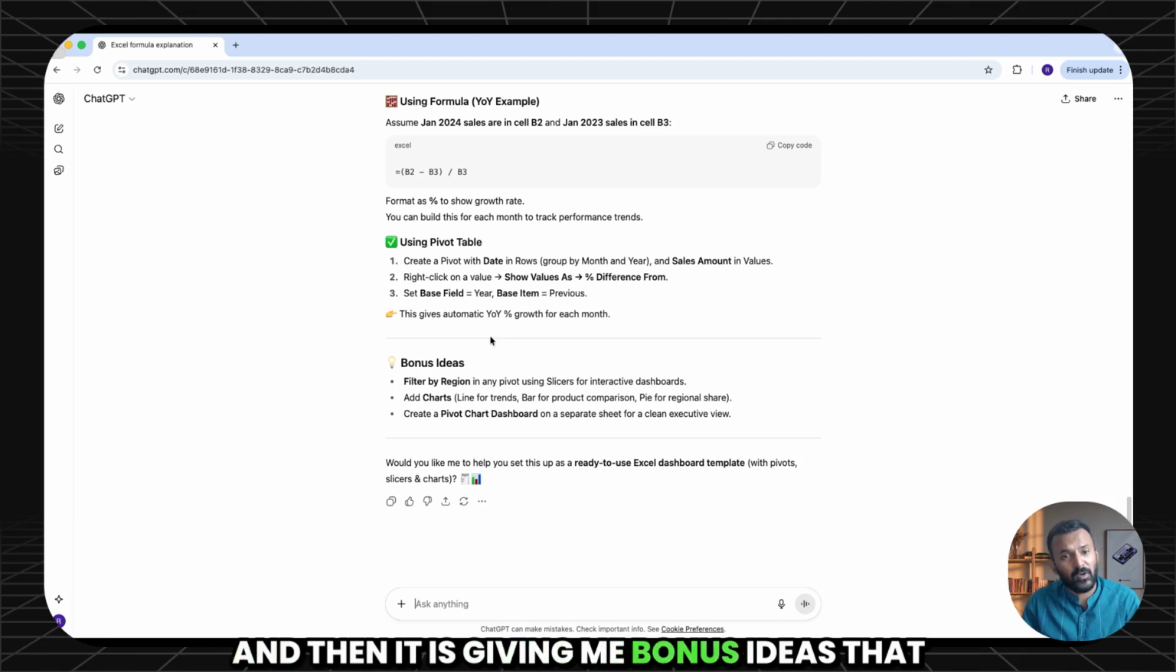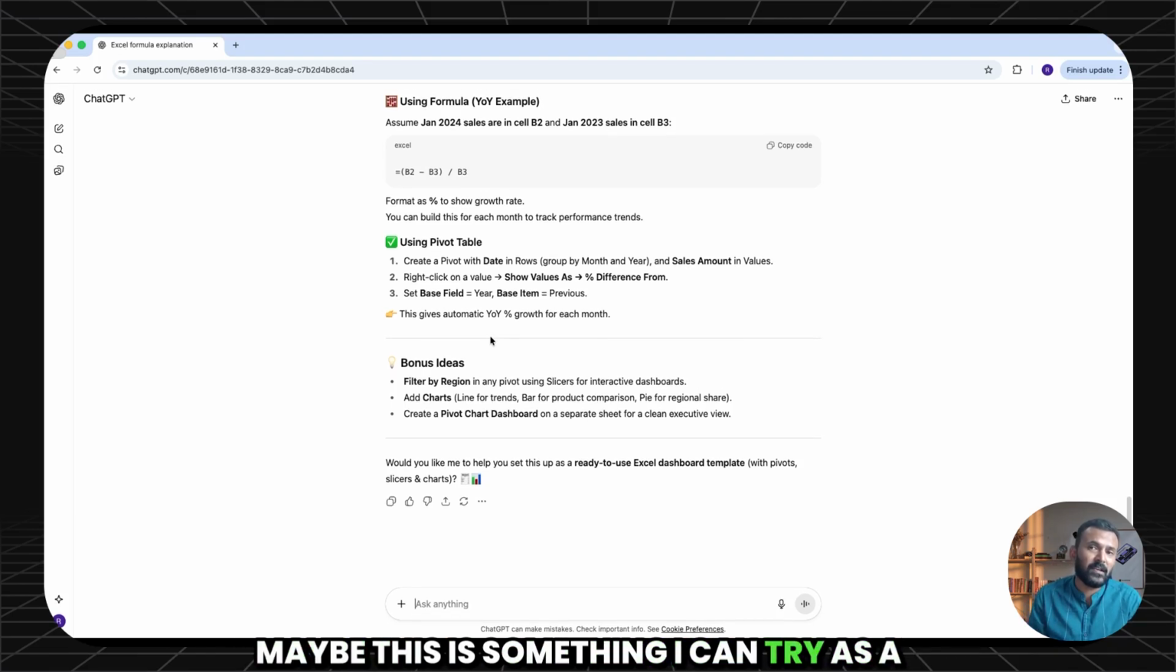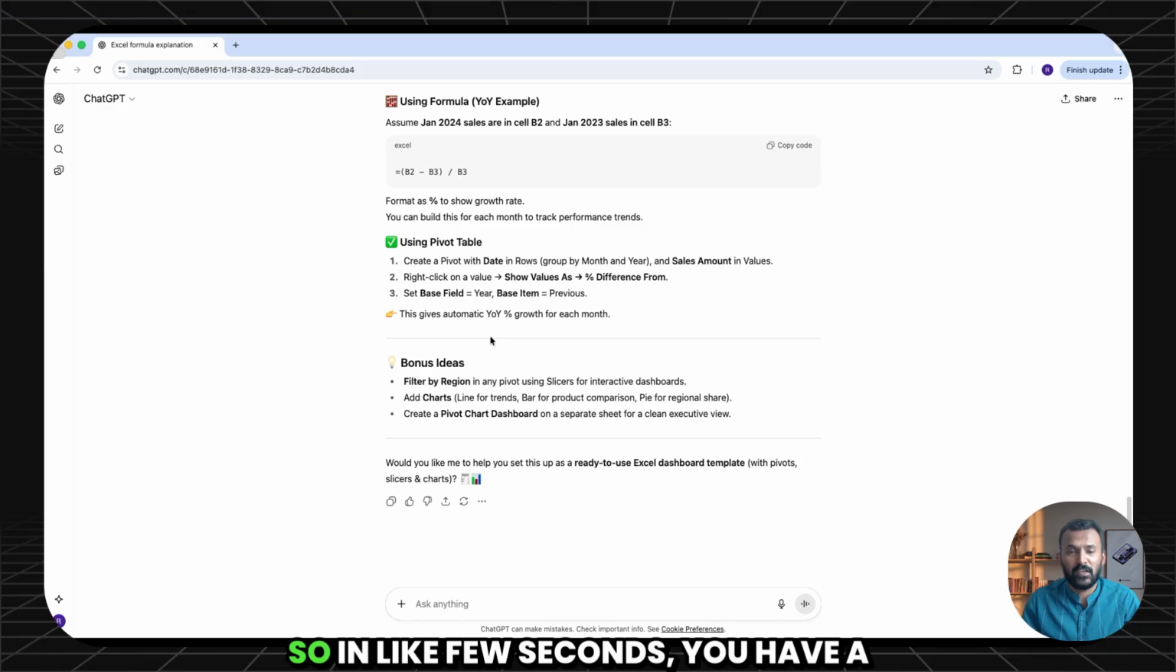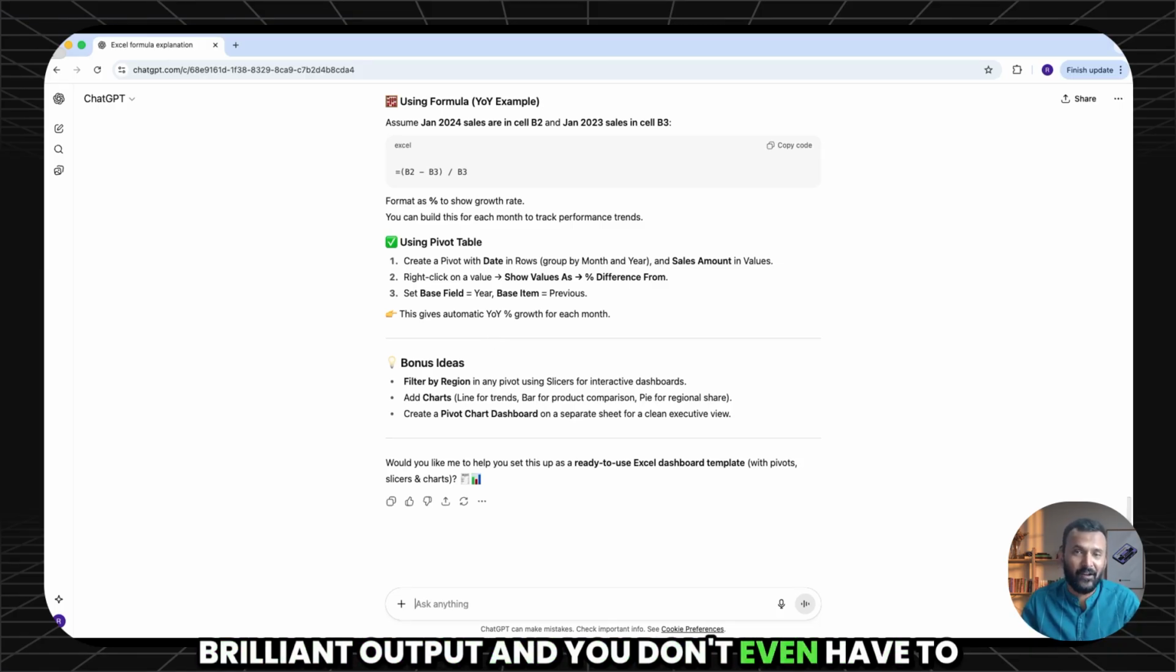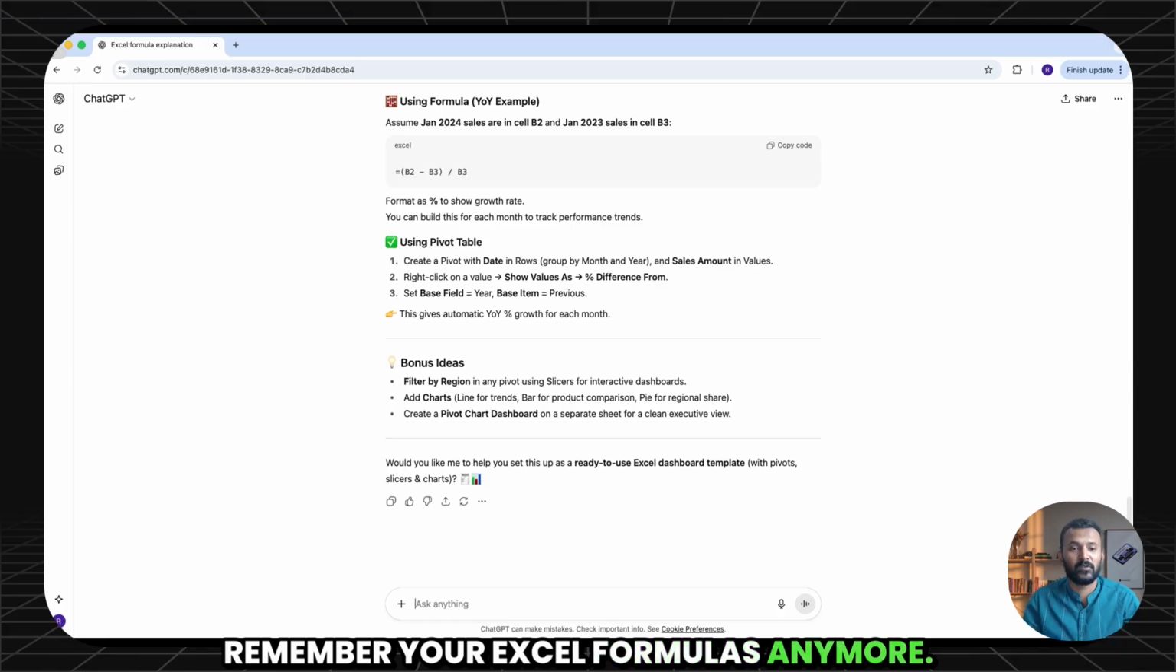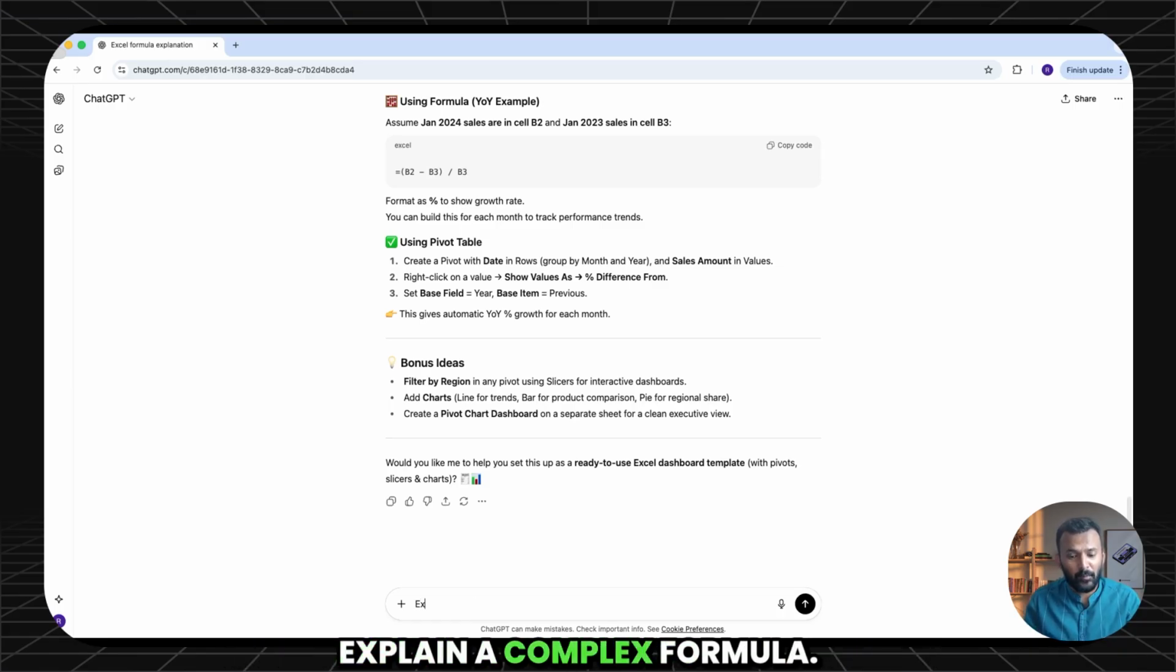And then it is giving me bonus ideas, that maybe this is something I can try as a filter and so on. So in a few seconds, you have a brilliant output and you don't even have to remember your Excel formulas anymore. Now, the third demo that we would do is we'll explain a complex formula.